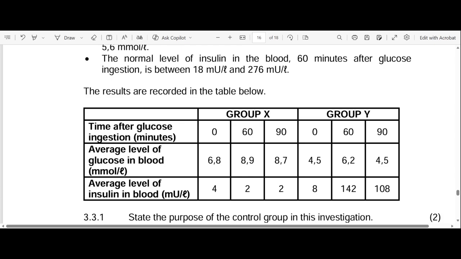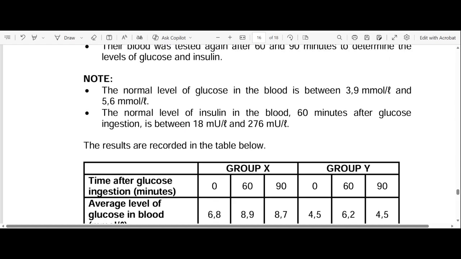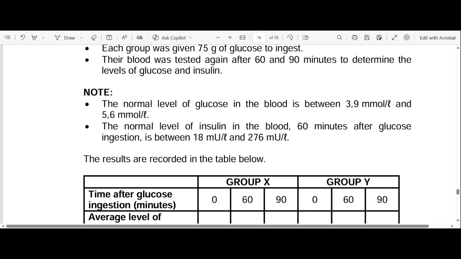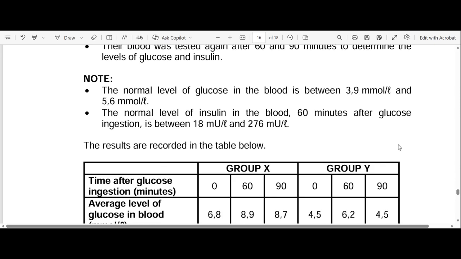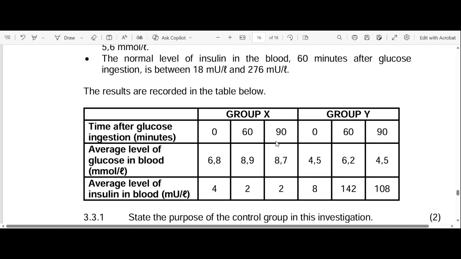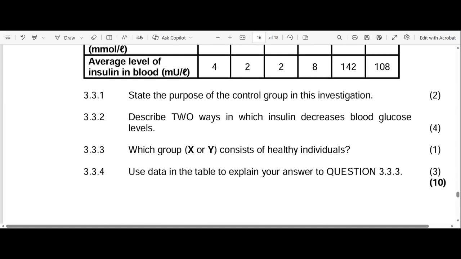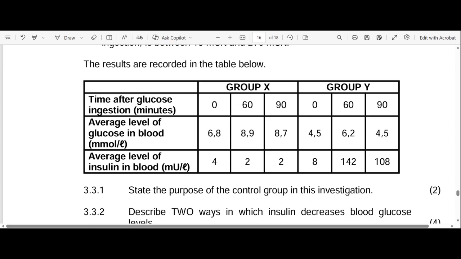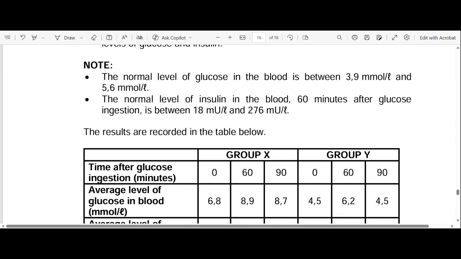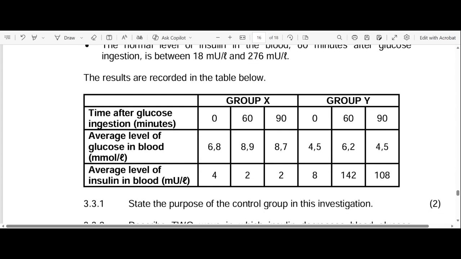This is way above normal for group X. Can you see which is way above normal? Because the normal glucose level in the blood is between 3.9 and 5.6. For group X, after 60 minutes it was like 8.9, and after 90 minutes it was like 8.7. So it's way above. So the healthy group of individuals is group Y because it's between 3.9 and 5.6.